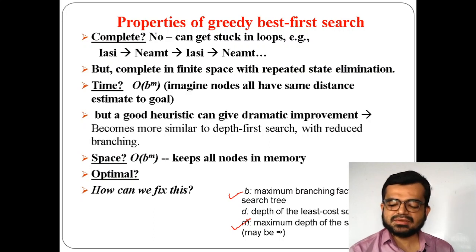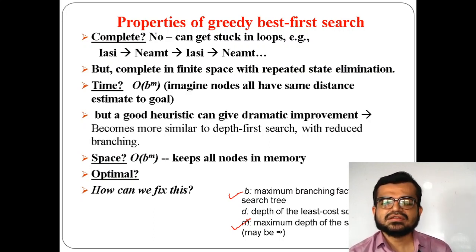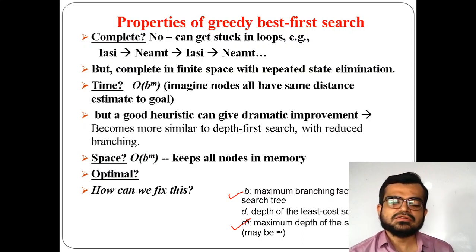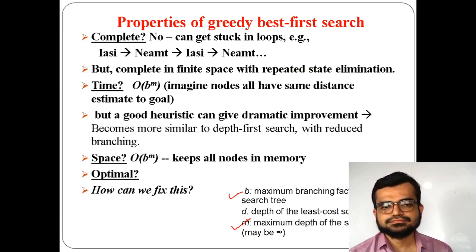Depth of the state space means, as I said, greedy best first search can have a property of breadth first search as well as depth first search. So it can visit to maximum depth. If the depth is not finite, if it is an infinite state, then in the worst case the depth can be infinite. Generally we have to consider the worst case only, so the amount of time will be more. So time is also one of the problems here.